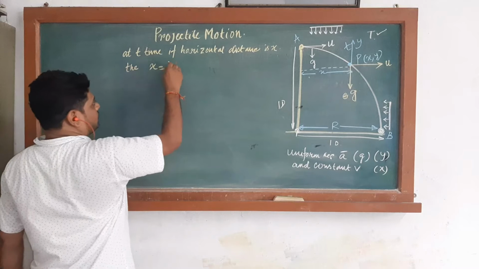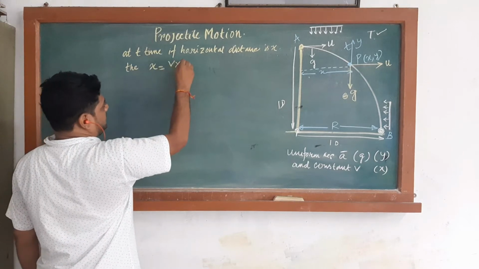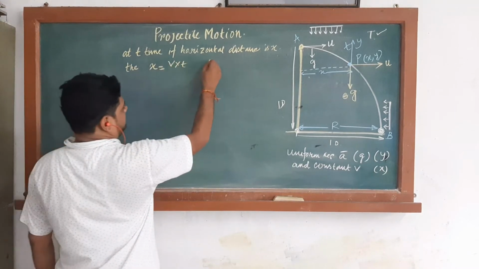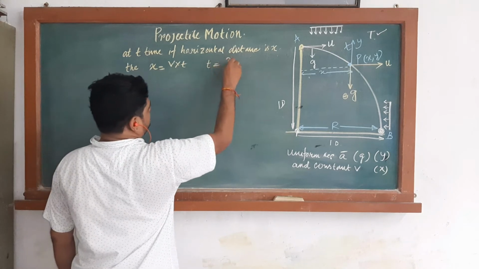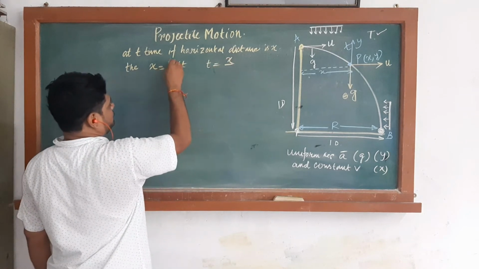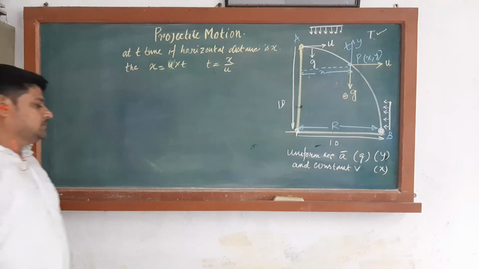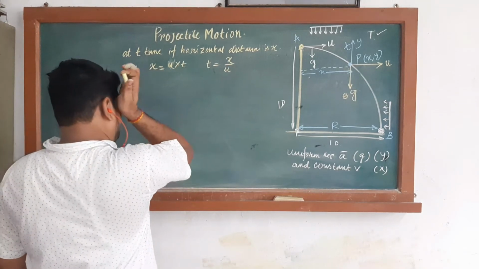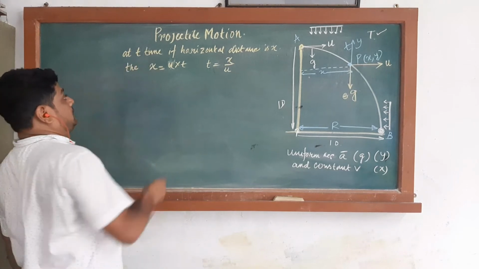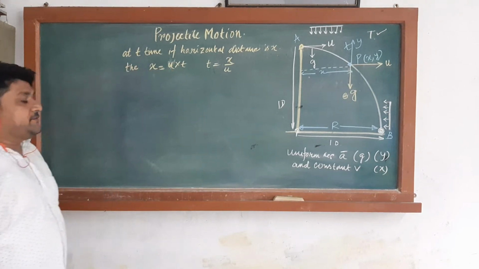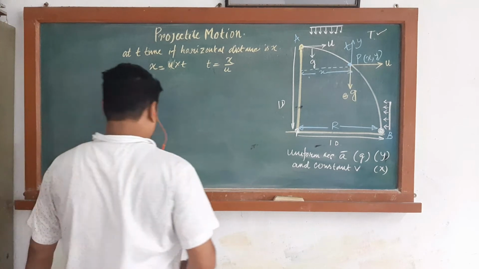Distance is equal to velocity into time, so x is equal to u into t, and t is equal to x by u. Now what should we do?